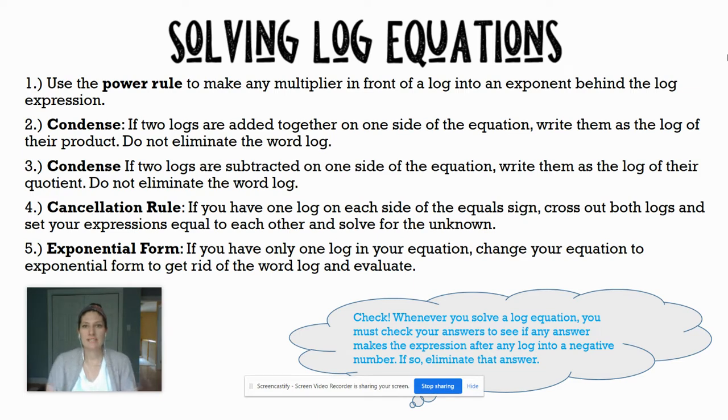Then your goal is to condense. There's two types of log equations. One type is where all of the terms are logs. If that's the case, then your goal is to condense both sides of the equal sign so that you have a log equal to a log. Then you can use your cancellation rule, cross out the logs, and set what you're taking the log of equal to what you're taking the log of on the other side. You'll see it. We're going to do examples.